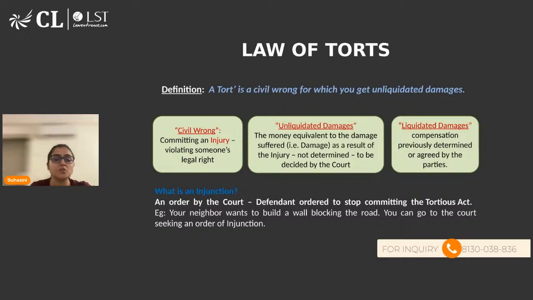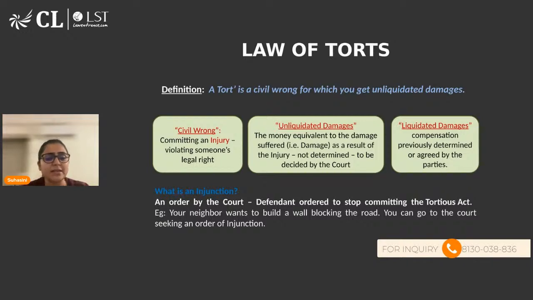This is something which will be decided by the court. The court will examine the various situations and factors, and accordingly they'll come to a conclusion that this is the amount of compensation which you shall be getting. That is why it is known as unliquidated damages. Under the law of tort, we have the concept of unliquidated damages. Under contract, we have liquidated damages.